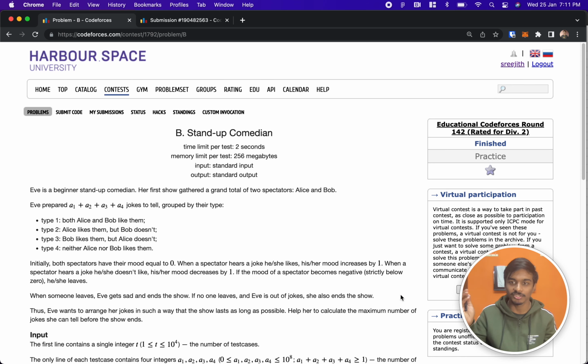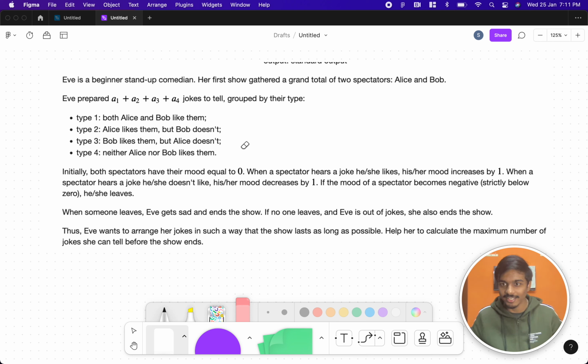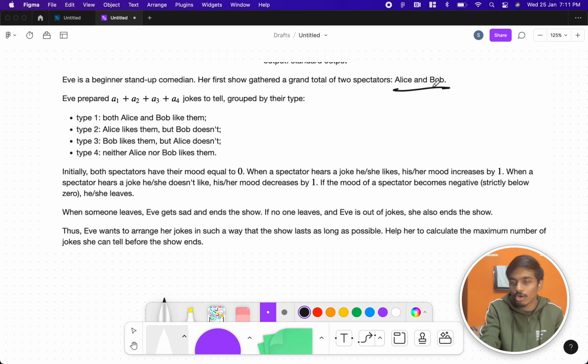This is Codeforces Educational Round 142 and the problem is Stand-up Comedian. So let's see what the problem states. There is a girl called Eve, a very big stand-up comedian. She pretends to be, but she's a beginner. Since she's a beginner, there are only two spectators for the show, Alice and Bob.